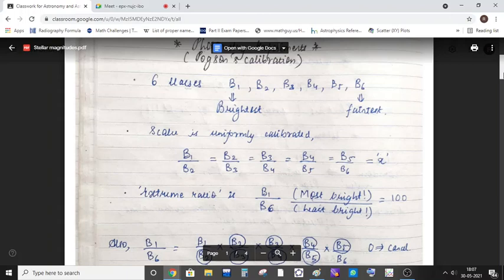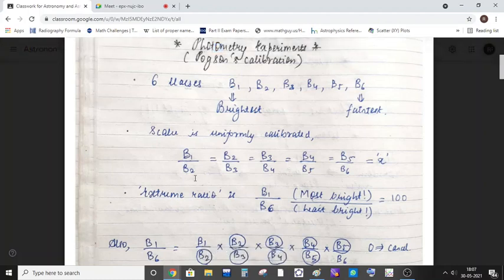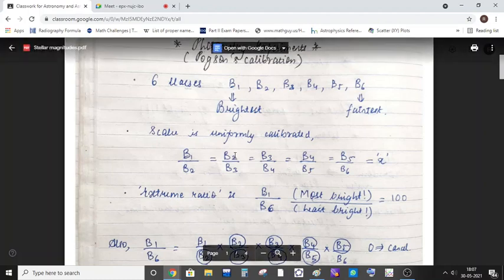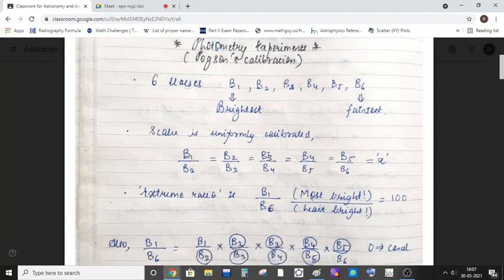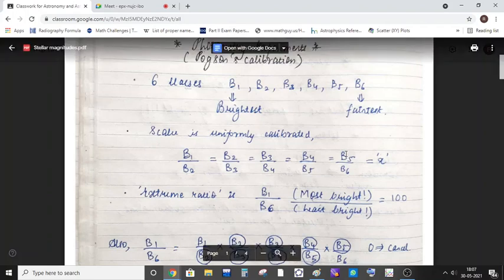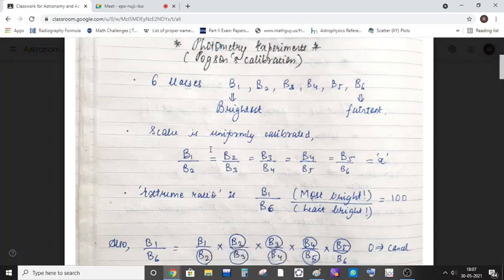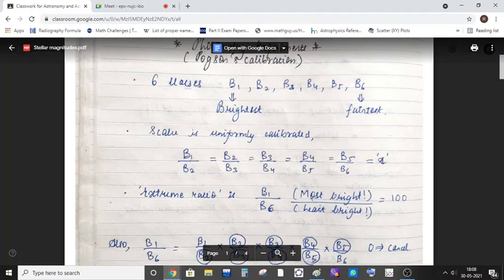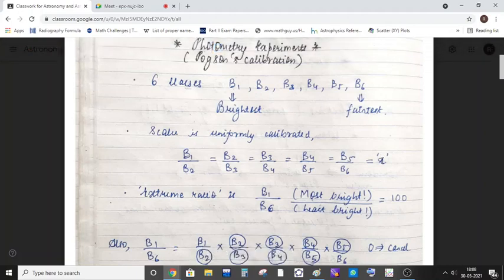Okay, fine. Just tell me one thing. The scale is uniformly calibrated. We have seen this thing. The range of every scale was uniformly calibrated. So just tell me one thing. If I take B1 upon B2, and if I take B2 upon B3, if I take B3 upon B4 ratio, B4 upon B5 ratio, or B5 upon B6 ratio, will all these ratios be equal to a constant number x, if the scale is uniformly distributed?